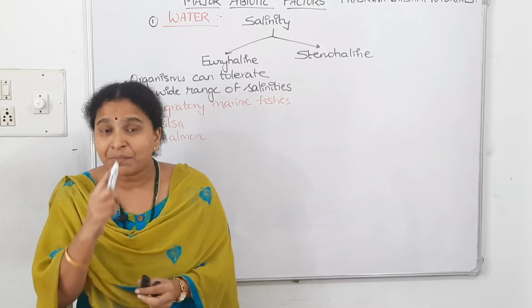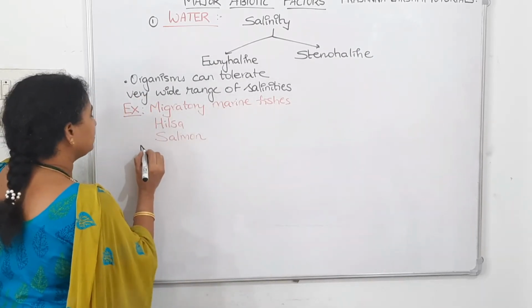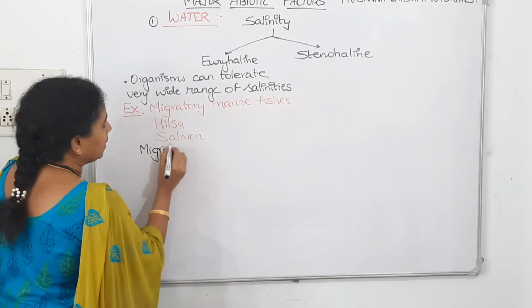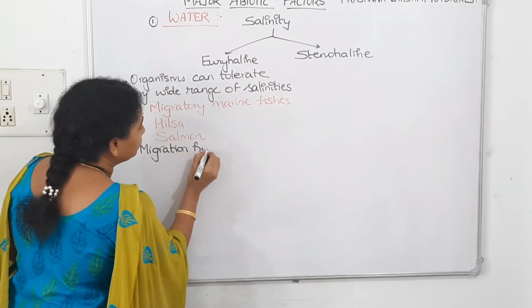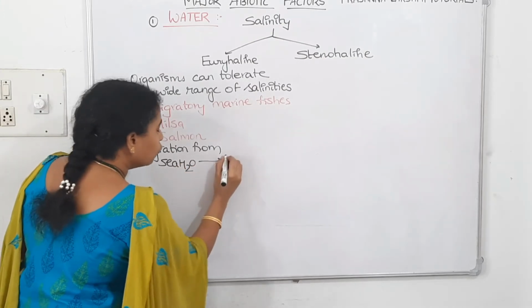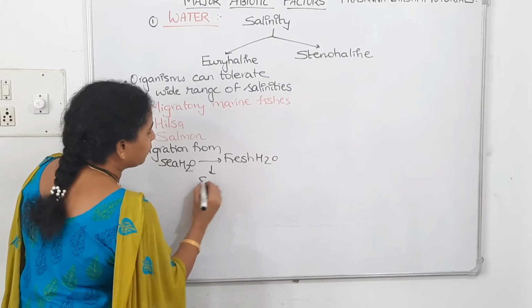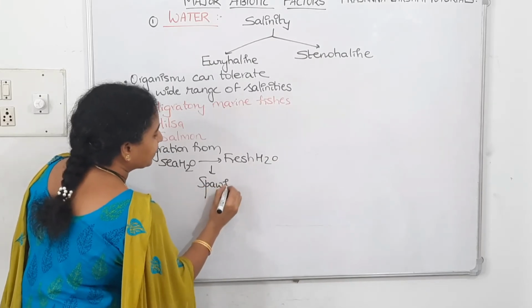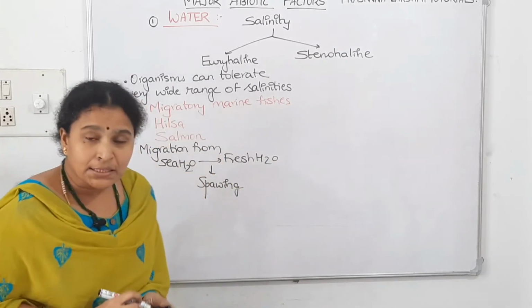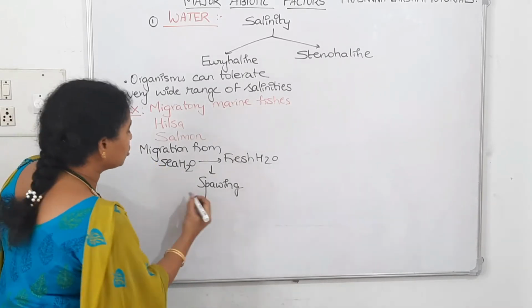So what is that migration called? Migration from seawater to fresh water for the purpose of spawning, laying eggs, is called anadromous migration. What is this migration called?